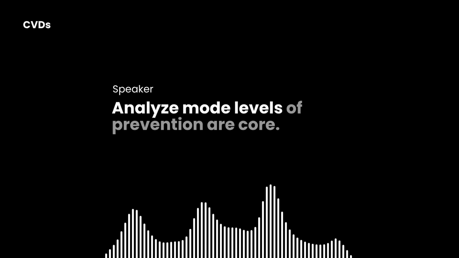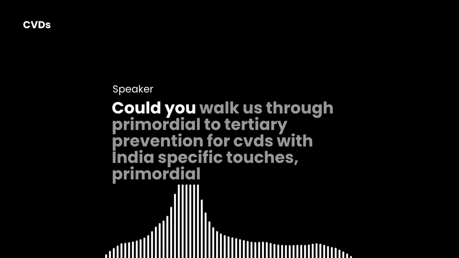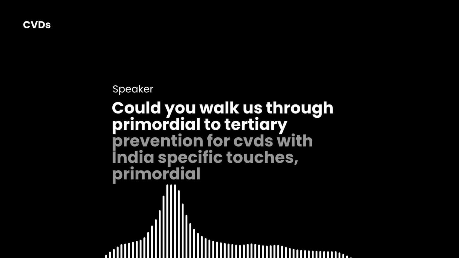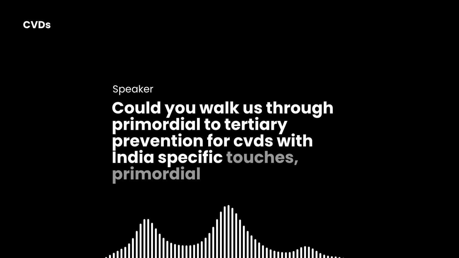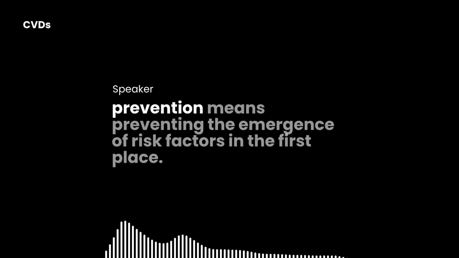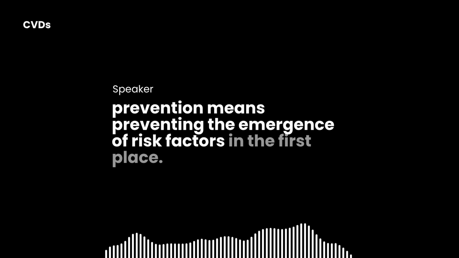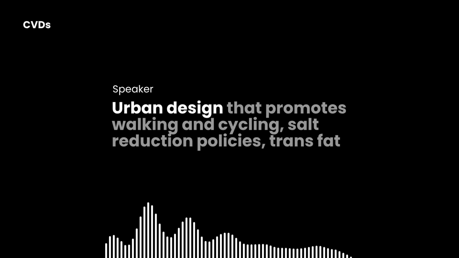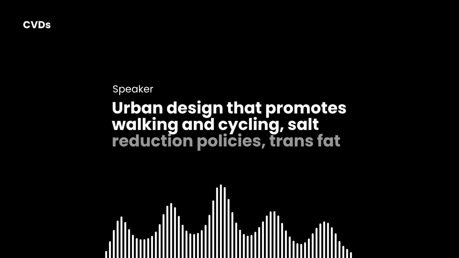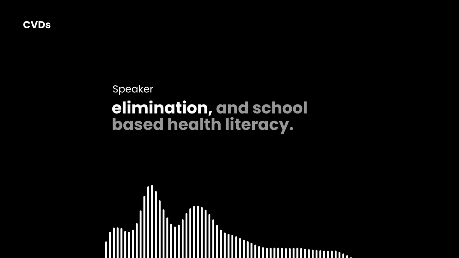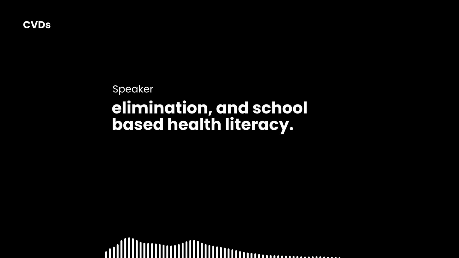Analyze mode. Levels of prevention are core. Could you walk us through primordial to tertiary prevention for CVDs with India-specific touches? Primordial prevention means preventing the emergence of risk factors in the first place. Urban design that promotes walking and cycling, salt reduction policies, trans fat elimination, and school-based health literacy.